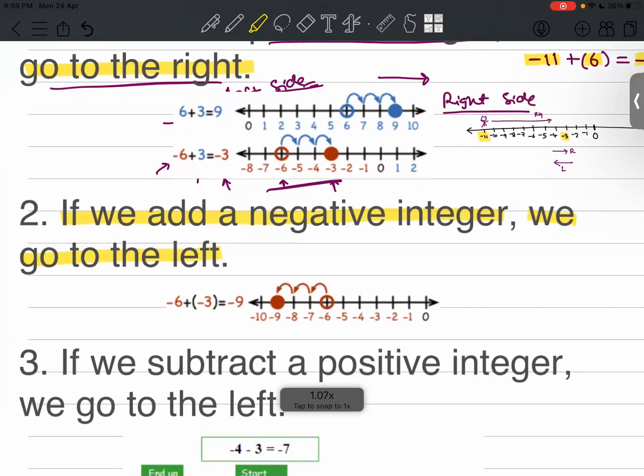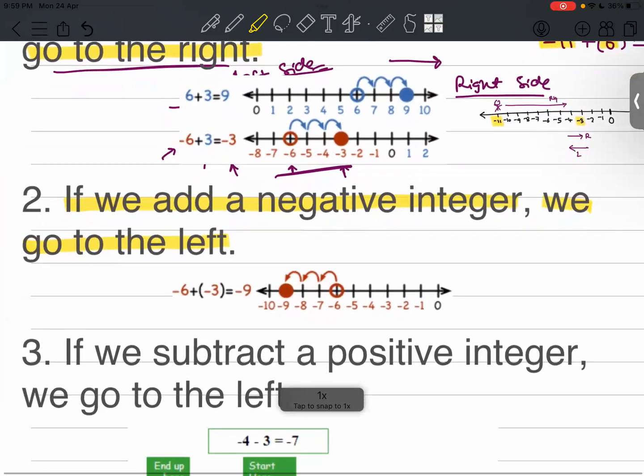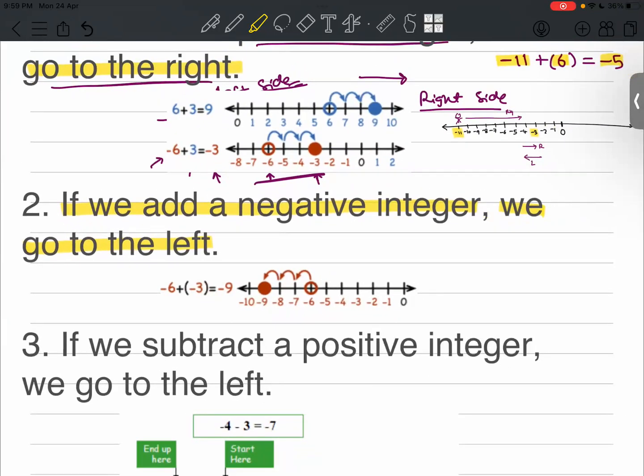Just observe the calculation here and explain to me how it is happening. From minus 6, we will jump 3 steps to minus 9, to the left side. Here we are moving to the left side. Very good. So minus 6 plus minus 3 gives you minus 9. Very good.